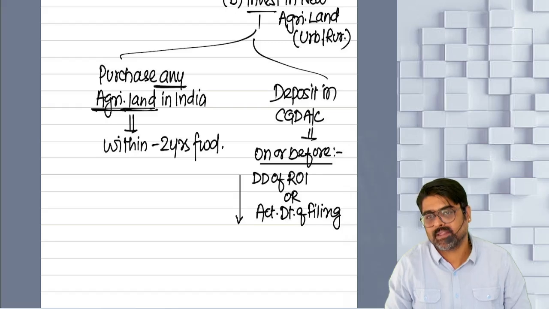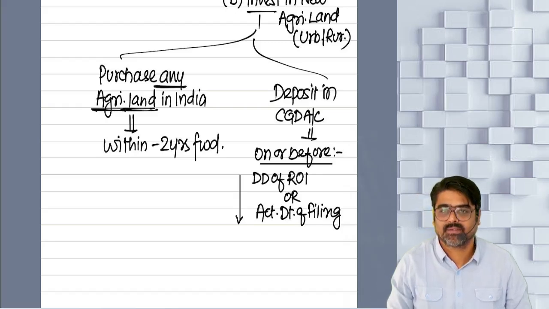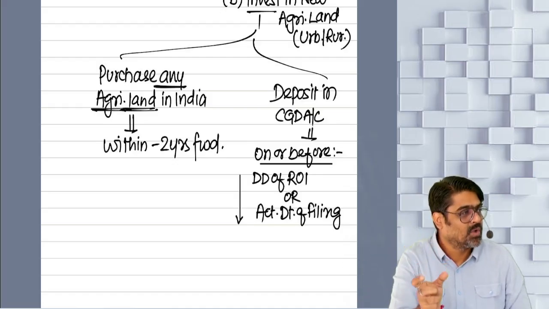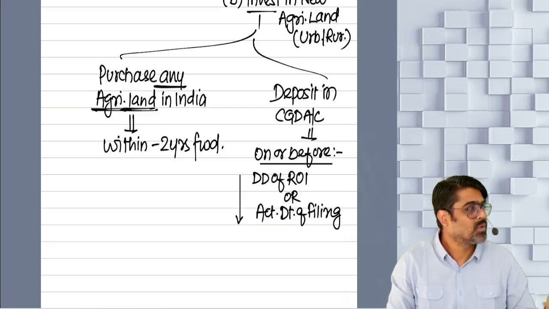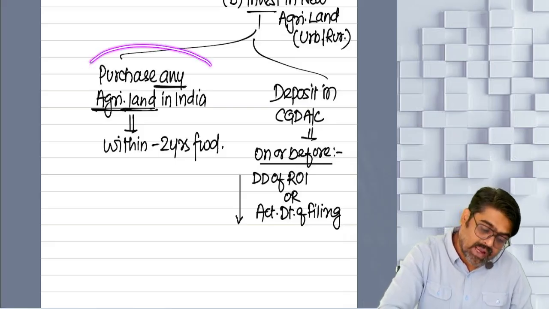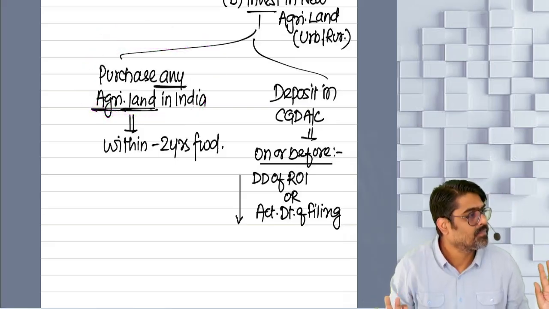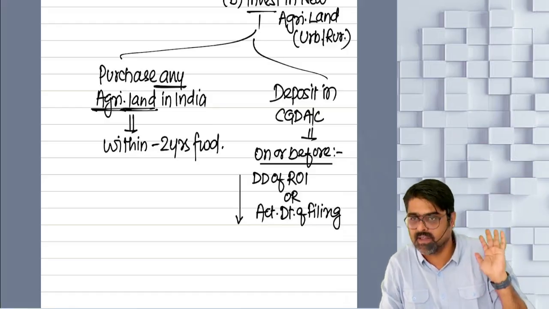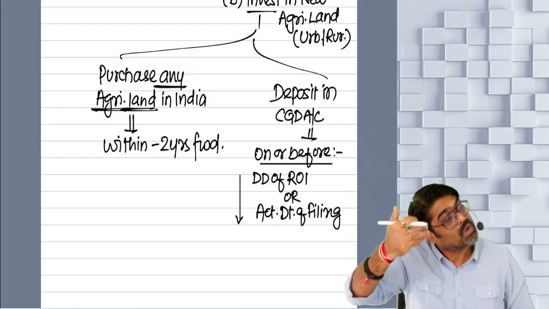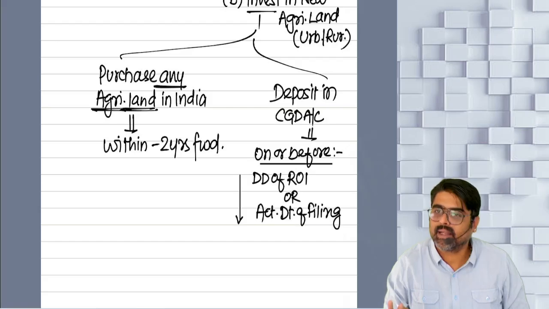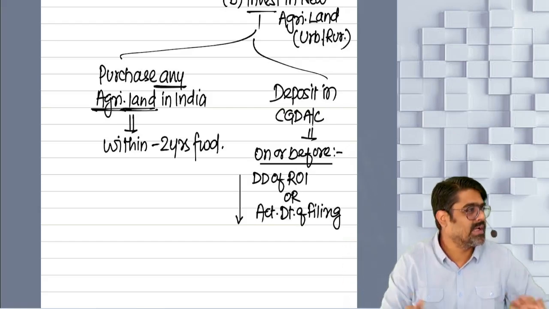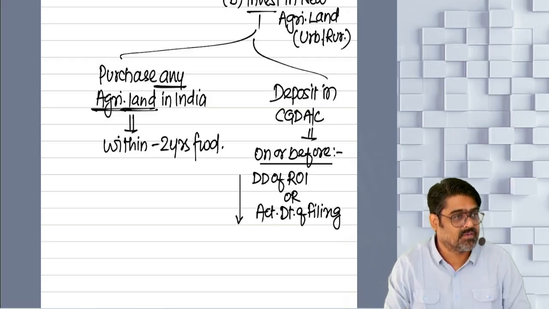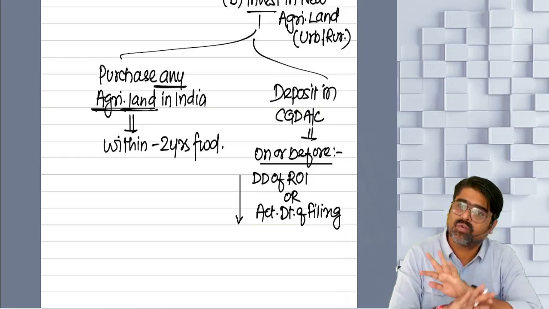Understanding? And there is no restriction that the maximum investment has to be 10 crores. If the capital gain is up to 2 crores, investment in 2? No. Here there is no restriction. Purchase as many agricultural lands as you can. Total investment in all the agricultural land has to be considered. Yes or no? And that investment can be up to any amount. Understanding? So this is comparatively easier as compared to 54. 54 was a little bit tricky and this is easier. Did you understand this? 54B over.